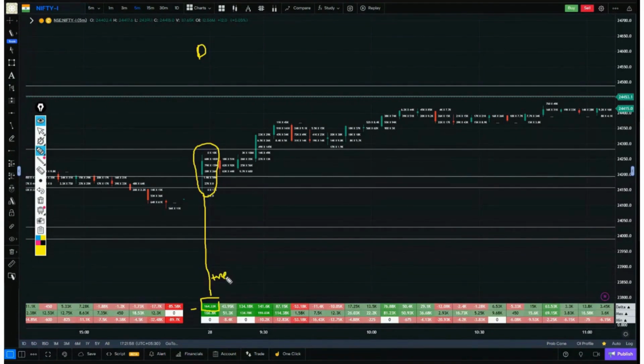For instance, on the right side of the footprint, we have buyers, and on the left side, we have sellers. So when we added the sellers on the left side, the total came to 100,000. And when we added the buyers, the total came to 264,000. So what is the difference here? 164,000. And who is more? Buyers are more. So the delta itself told us that there are more buyers in this candle. Up by how much? 164,000.